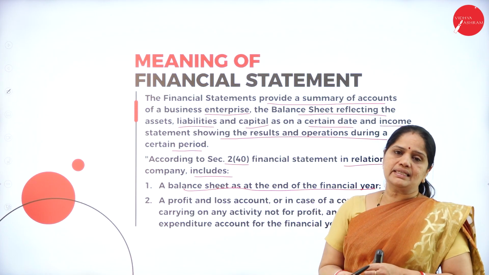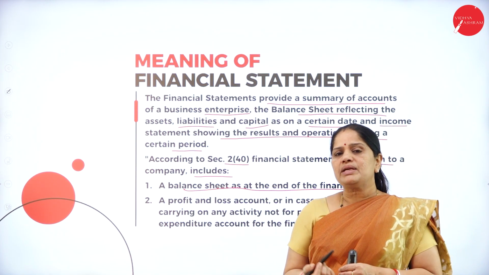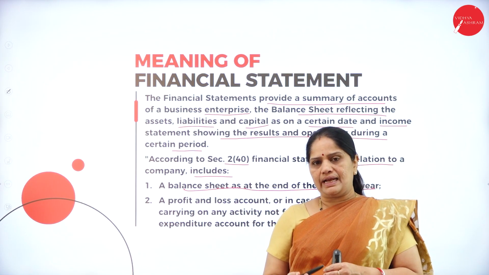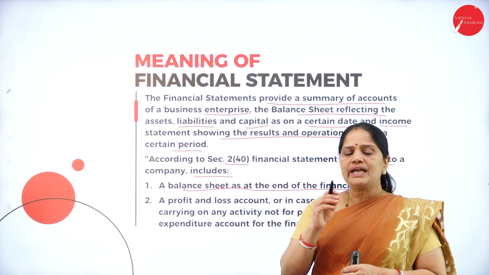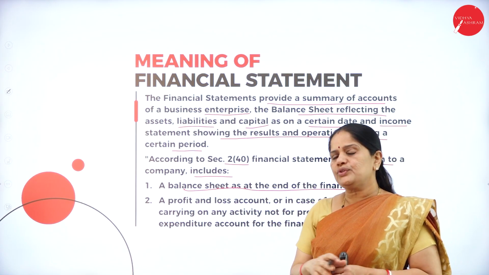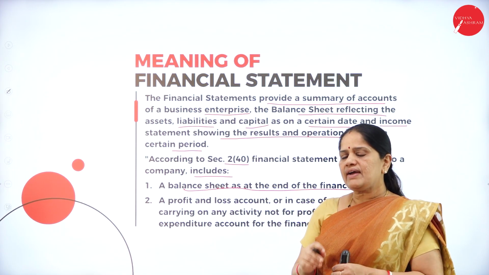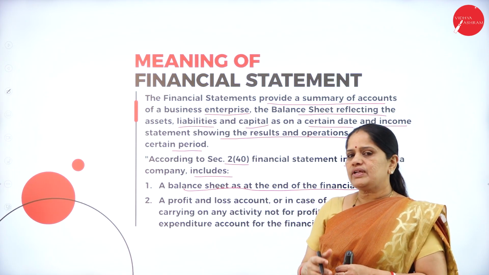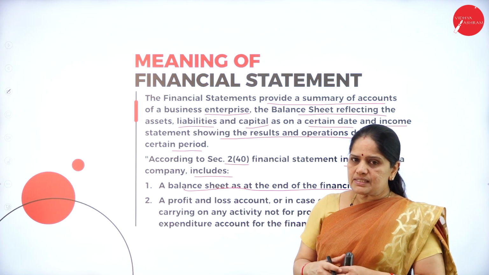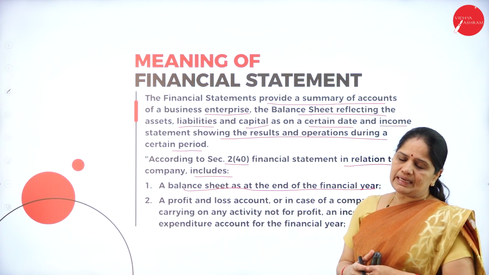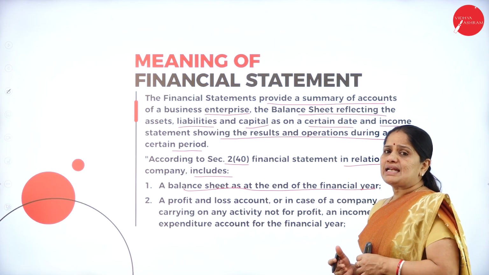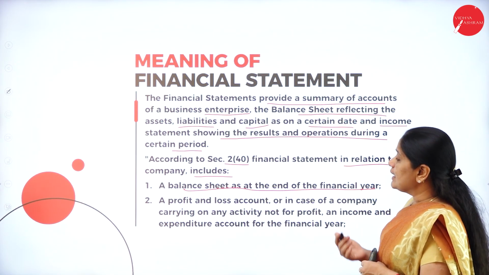So, once in a year, the annual general body meeting of the shareholders will be held, and the financial statements will be presented to the shareholders, which they have to accept, and only then will it be passed. So it is mandatory for all companies to maintain the profit and loss account and balance sheet, or the financial statements of the company.